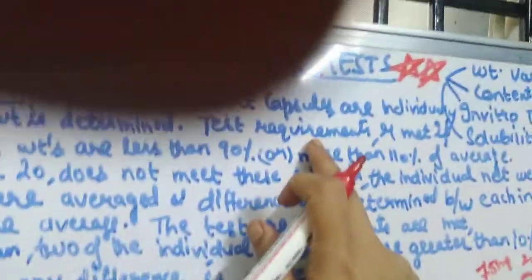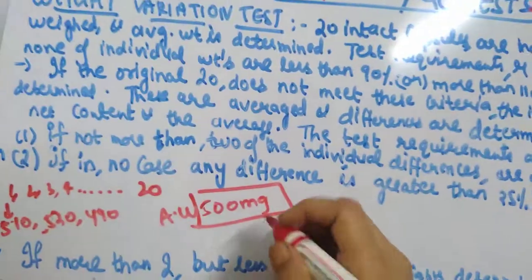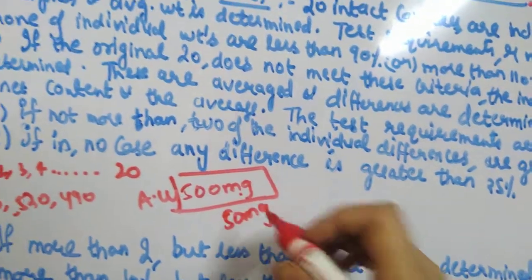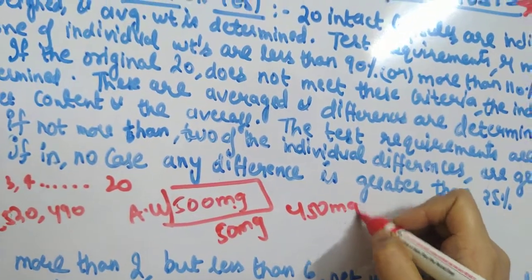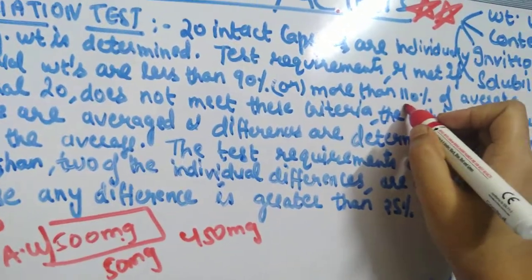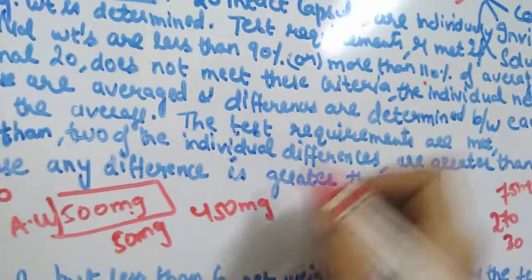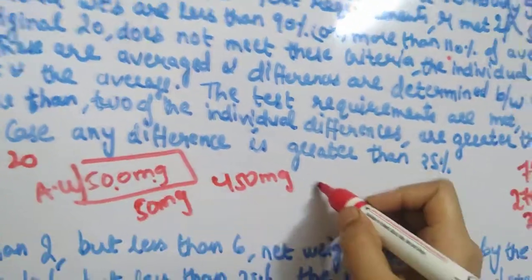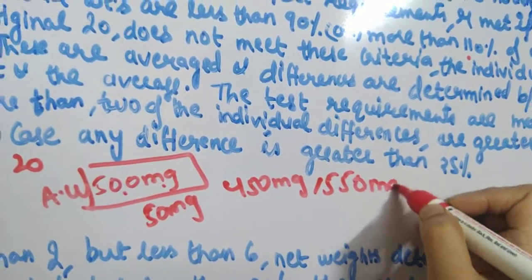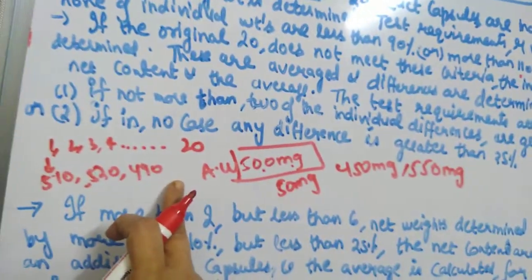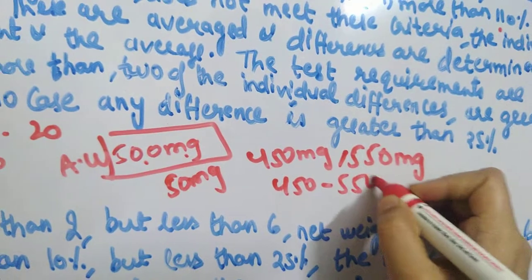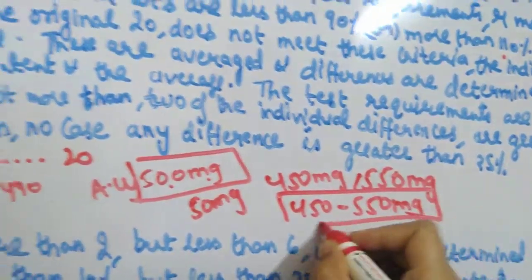So the test requirements are met if none of the individual weights are less than 90%. 10% of 500 mg is 50 mg, right? So 90% of the average weight means what? 450 mg. Now 110% of the average weight, how much will it be? Just 100% is 500 mg, so you have to add 10%. So it becomes 110%: 500 plus 50, it becomes 550 mg. So all of the individual weights should be in the range of 450 to 550 mg. This is the test requirement.